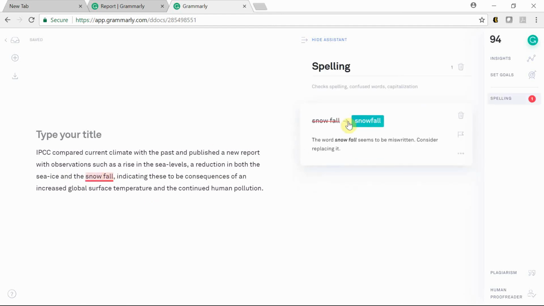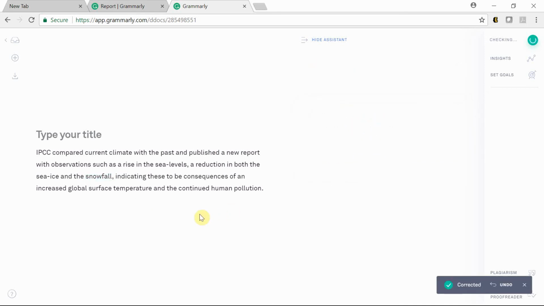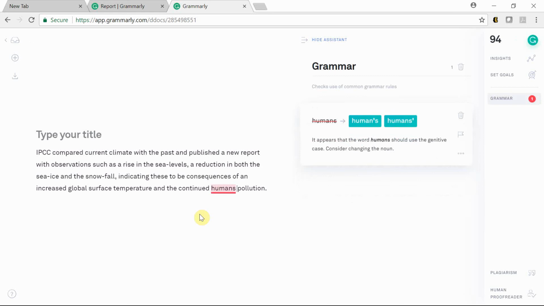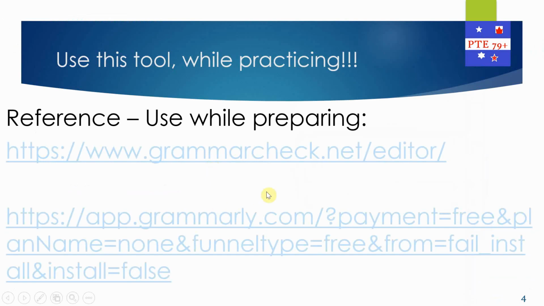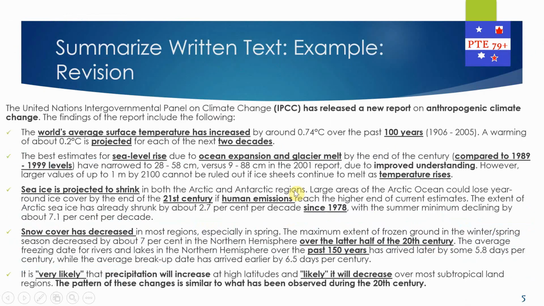Yeah, now it will tell you that it's one word, either one word, snowfall, or even this is correct. There's nothing wrong with this. Let's say I put "as" here. Yeah, then it will show you errors. So if there are some mistakes, this will show that. I just wanted to let you guys understand that there are two websites which you can use to correct your sentence. Now let's come back and understand what the text was